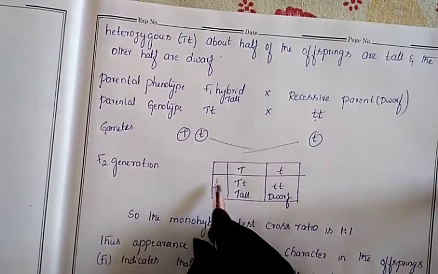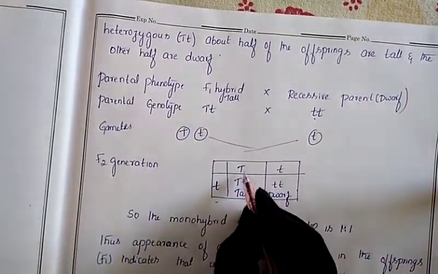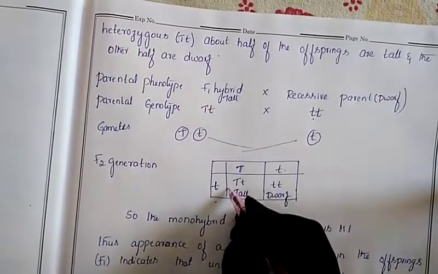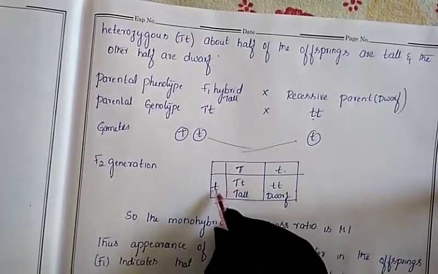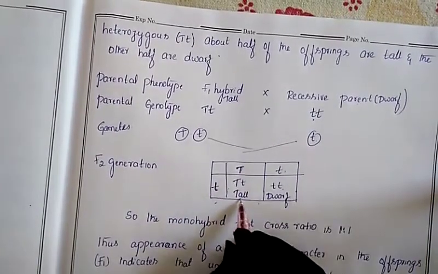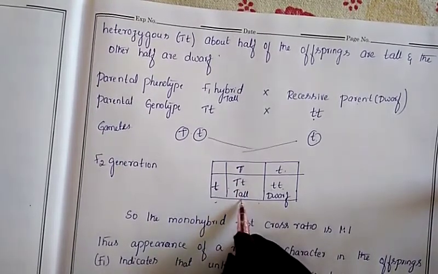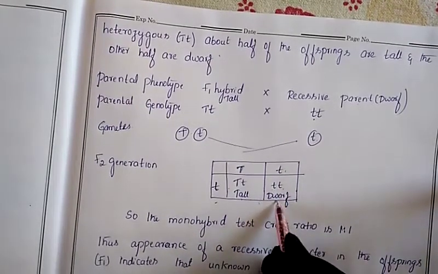So we'll put the checkerboard. This is the checkerboard. One parent, capital T, small t, and this is the other parent. Now we'll do the crossing. Capital T, small t. Capital T, small t, small t, small t. Here capital T, small t, which is dominant? T is dominant, that's why the tall is expressed, and this is the dwarf. Both small t means dwarf only, so dwarf it is exhibiting.